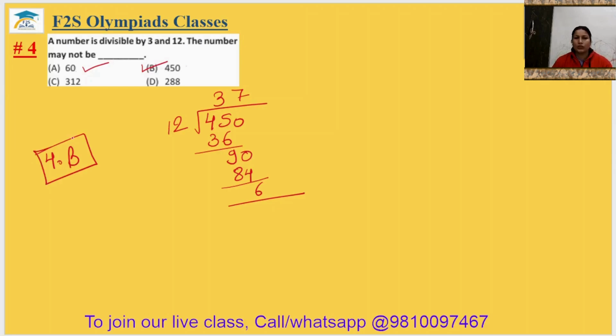The other two options you can check and mention your answer in the comment section. Check whether 312 and 288 are divisible by 12 or not. If divisible by 12, write the quotient in the comment box.